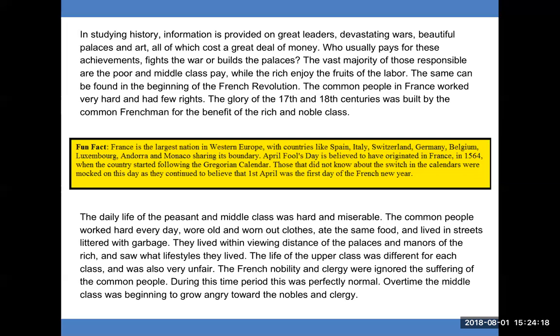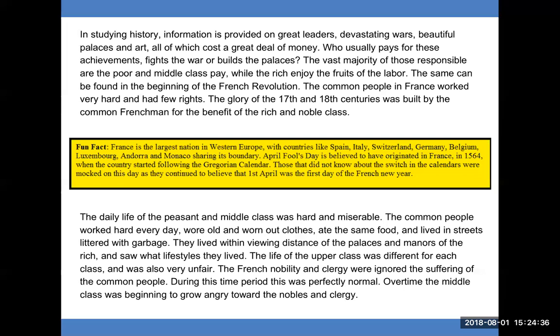April Fool's Day is believed to have originated in France in 1564, when the country started following the Gregorian calendar. Those that did not know about the switch in the calendars were mocked on this day, as they continued to believe that 1st April was the first day of the French New Year.